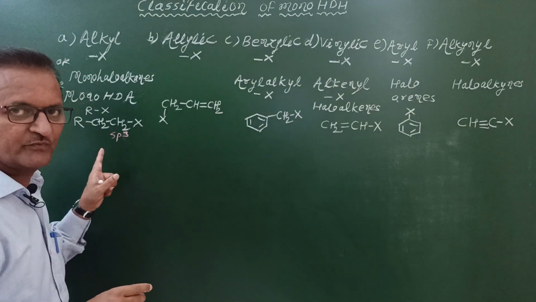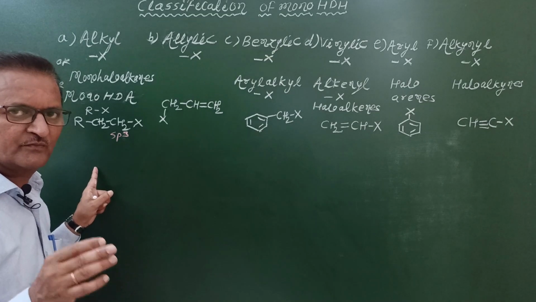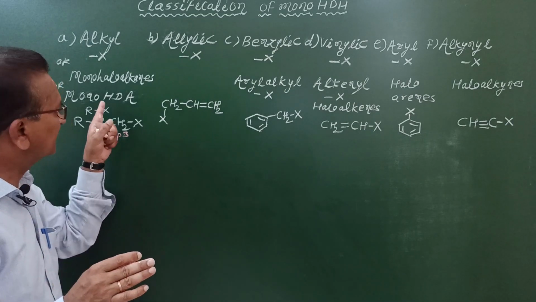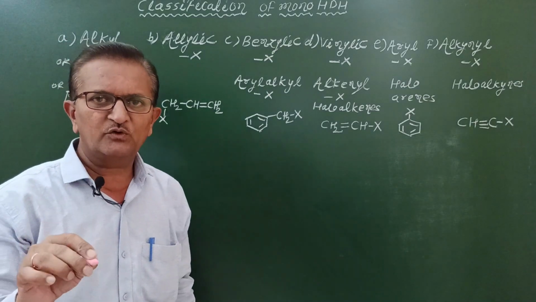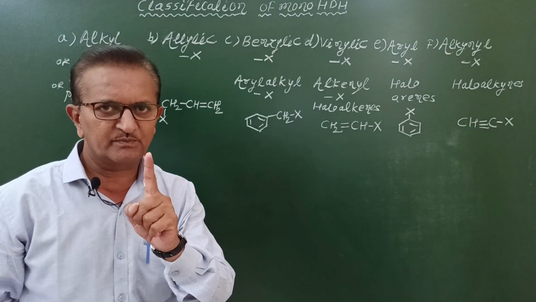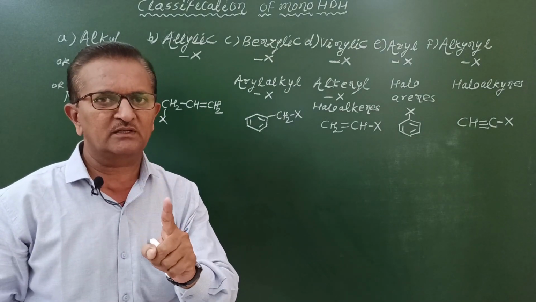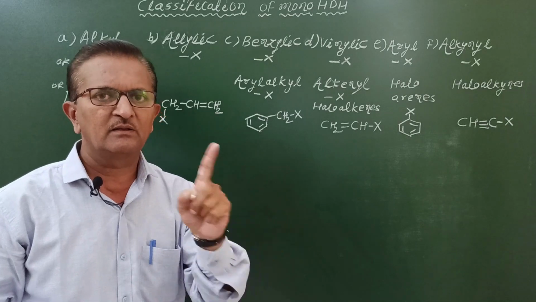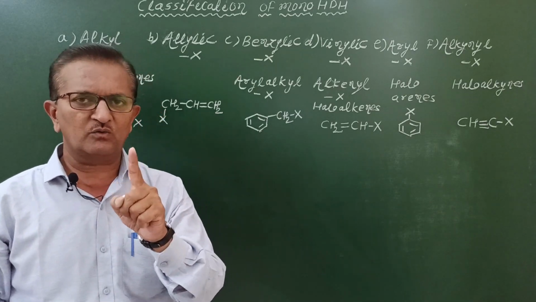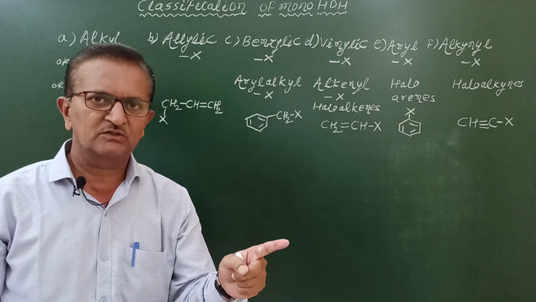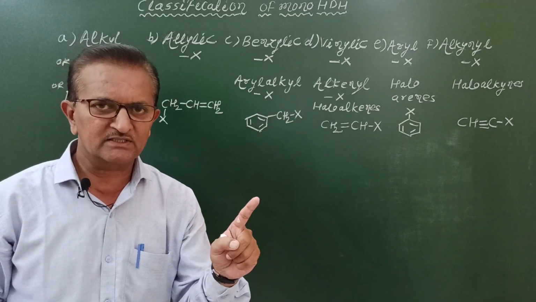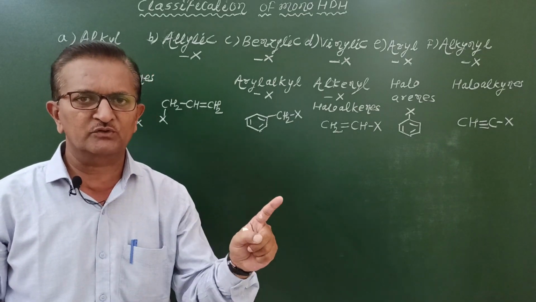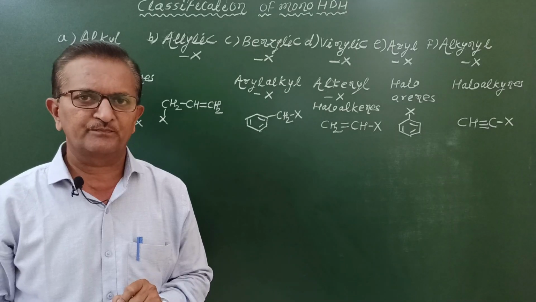This is statement. What is definition? What is definition of alkyl halides? The compounds formed by replacement of only one hydrogen atom of an alkane by one halogen atom are called alkyl halides or monohaloalkanes or monohalogen derivatives of alkanes.